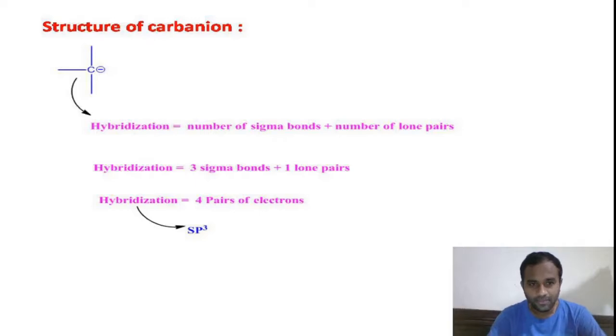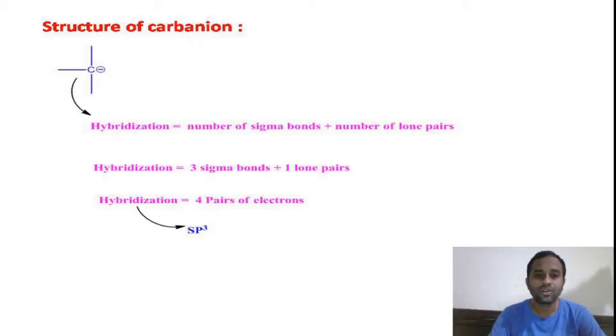You see here, what is the shortcut method to calculate the hybridization? What is the formula trick to calculate the hybridization of the carbon in organic compounds? It is very simple. We can easily determine the hybridization of the carbon in organic compounds, right? The formula is: hybridization is equal to the number of sigma bonds plus the number of lone pairs on the central atom, for which we are going to decide the hybridization.